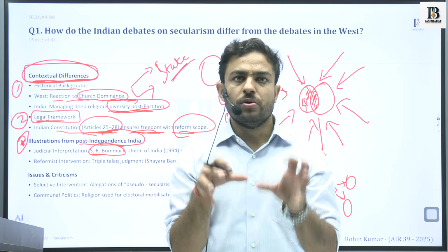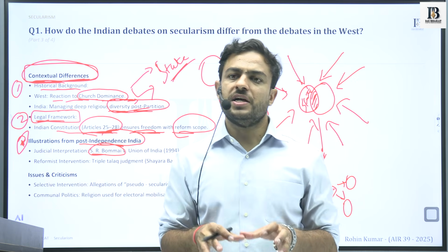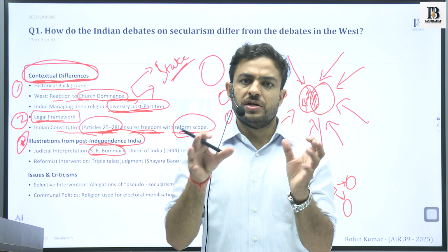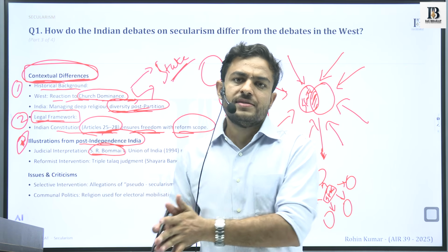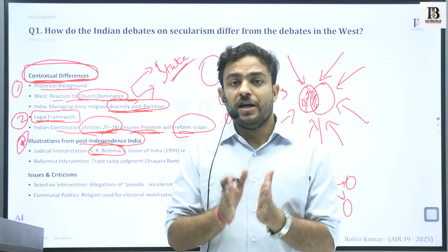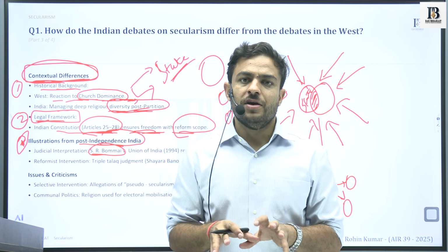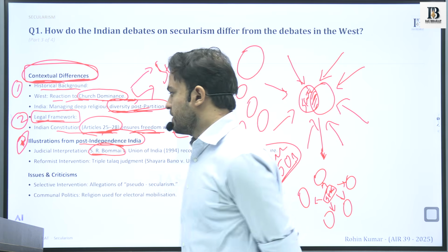So when the non-essential part of certain religious practices is creating some sort of discrimination between different communities of religion, they would be eliminated, so that we create a society where certain principles of the constitution would be safeguarded.